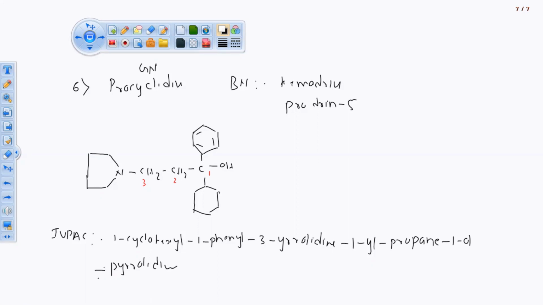This is the derivative of pyrrolidine, that is the chemical class of pyrrolidine-containing compounds. Okay, these are the miscellaneous drugs. It is used as anti-Parkinsonism. The last drug for this category is orphenadrine.